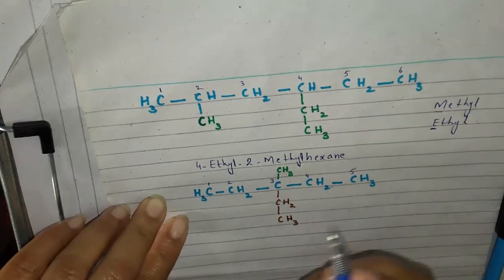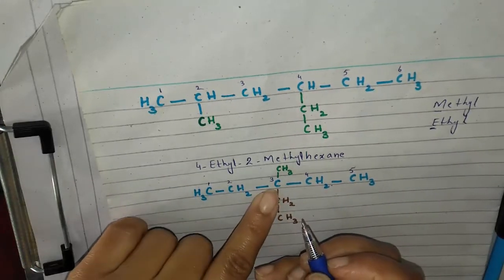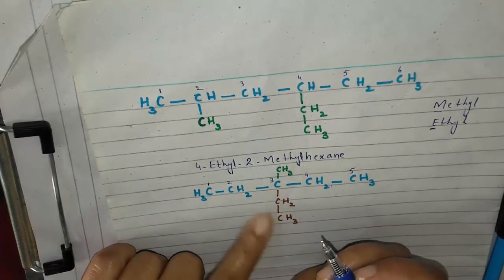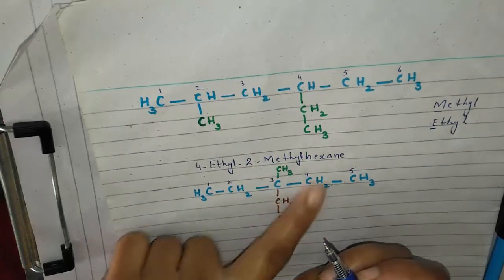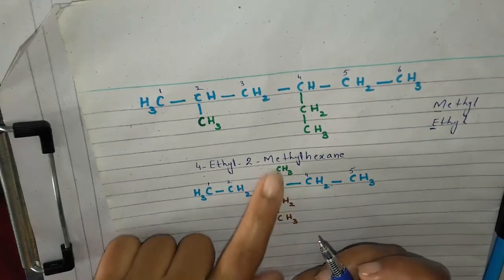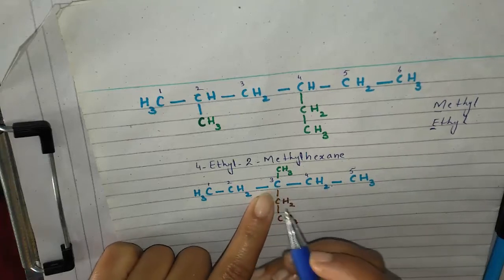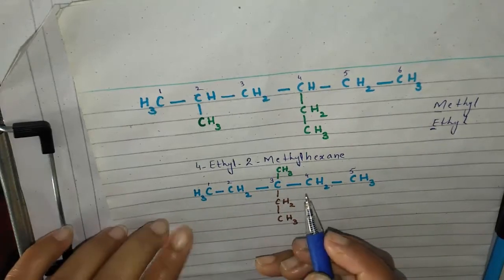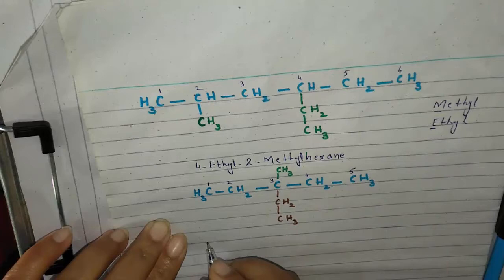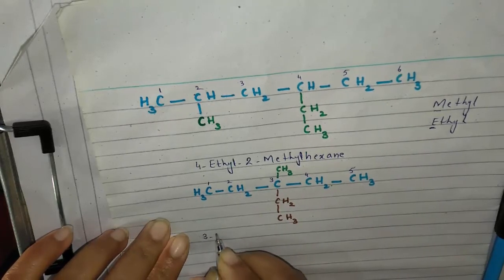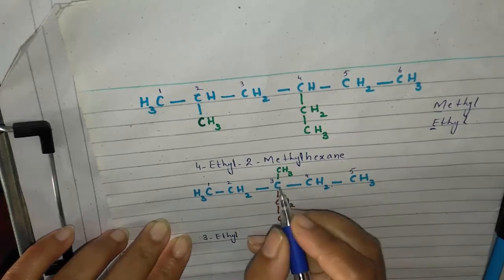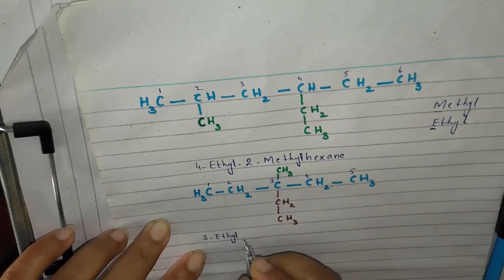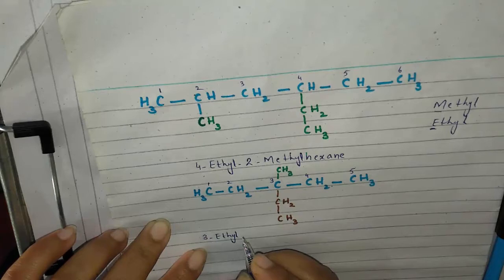And now when we are going to write the name of this compound, remember two substituents are present on the same carbon atom, so we will repeat this number. We will write 3, obviously ethyl, because E comes before M of methyl. Again, we have to repeat the number.